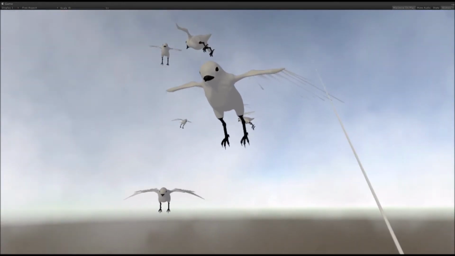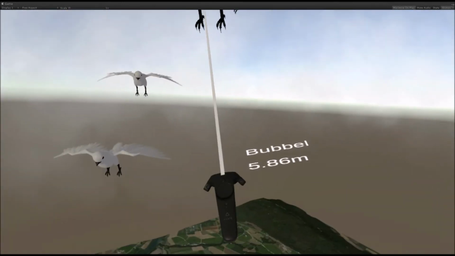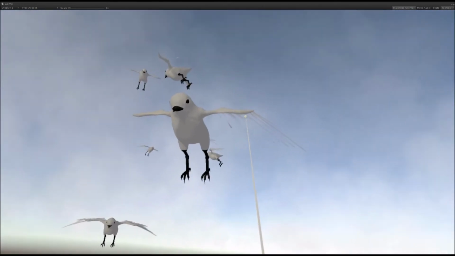The analyst can pause the simulation. At the right hand, a distance measuring instrument shows the distance to other birds in the swarm.